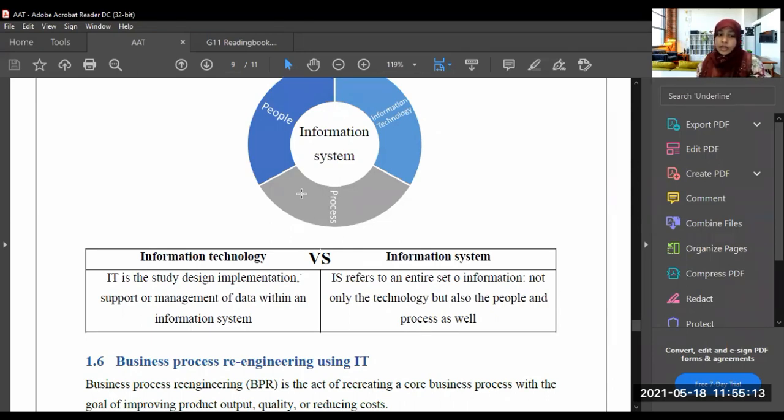IT is the study, design, implementation, support or management of data within an information system.